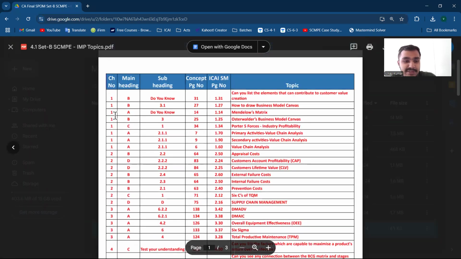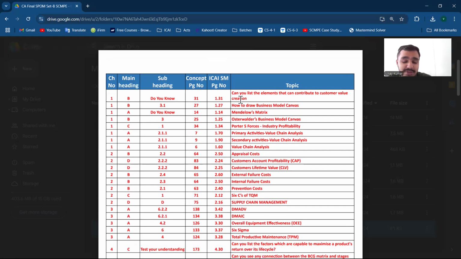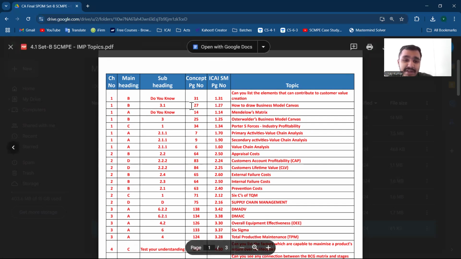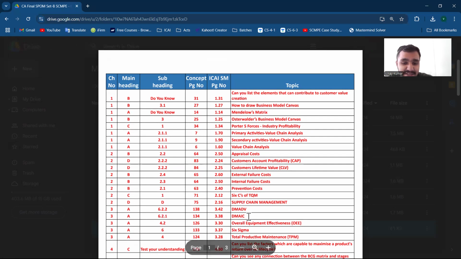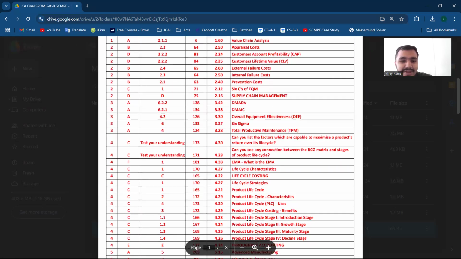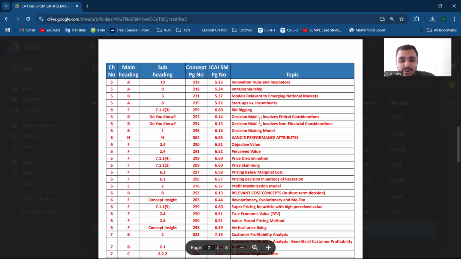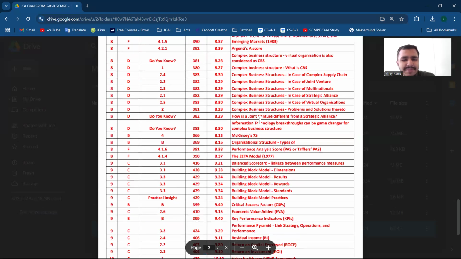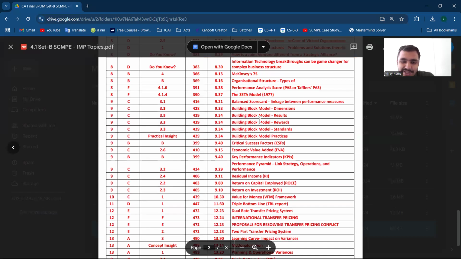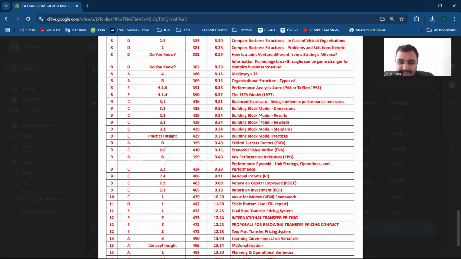What is being asked more for chapter 1, from that, once quickly, if someone is short of time, or who has done group 1, group 2, both groups are done, so someone wants to see SCMP, this file is very much relevant: Mendelow's matrix, McKinsey's 7S, 6C. So go through this material for what wordings are there, like hyper competition, freemium model. These may also be asked in the case studies: freemium model, digital platform, e-commerce. So you can quickly go through and see what is there. That will be helpful. There are 3 pages, not more than that. Or particularly retain these keywords, so if such case wording comes, you know that something is there in that index.